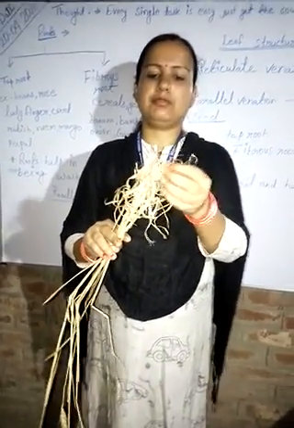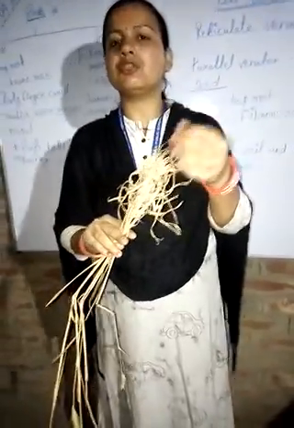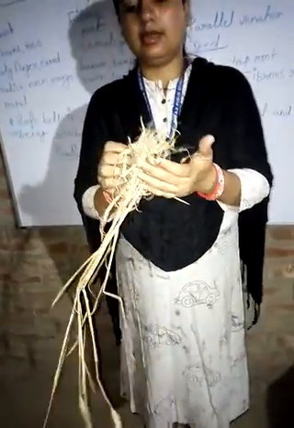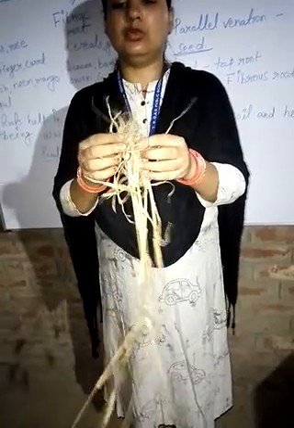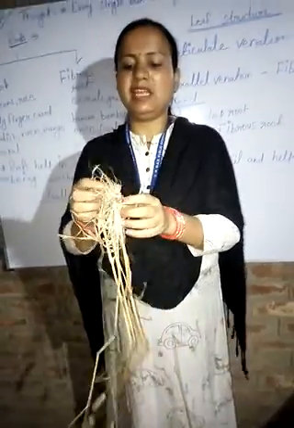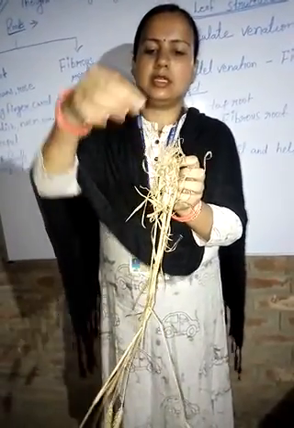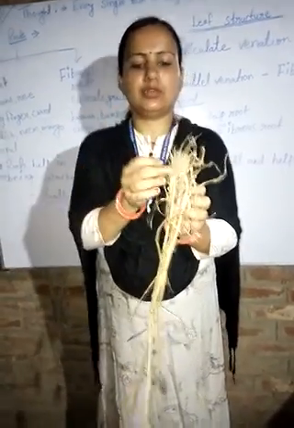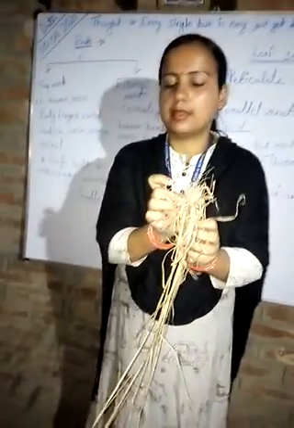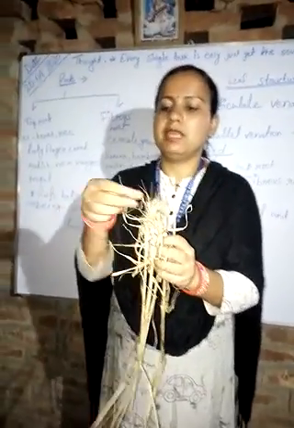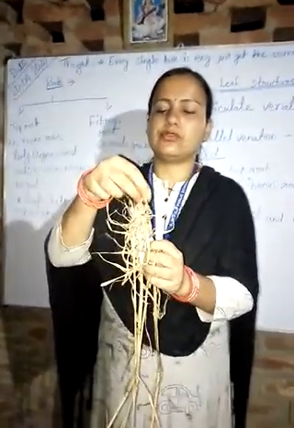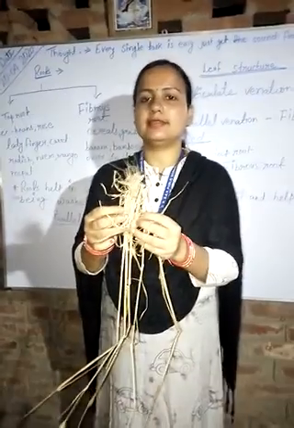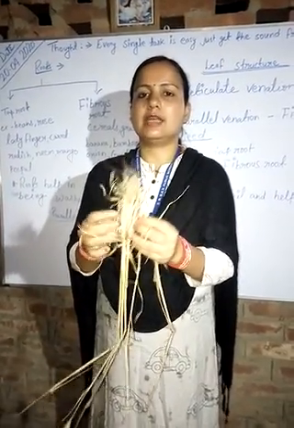And if I talk about the definition of a fibrous root, then we can simply say that in fibrous roots, many thin roots arise from the base of the stem. You can see that this is a fibrous root.